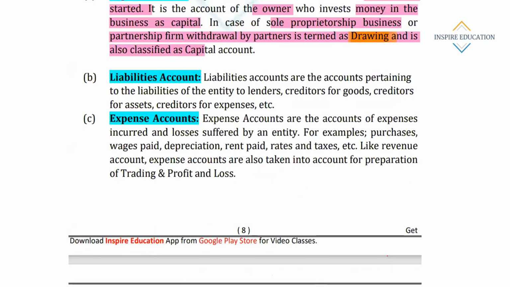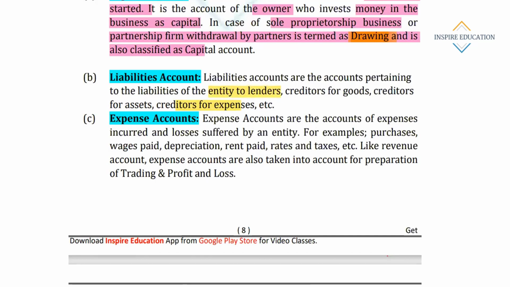After that, liabilities. Liabilities accounts are the accounts pertaining to the liabilities of the entity to the lenders, creditors, goods creditors, creditors for assets, creditors for expenses, like this. Liabilities are the accounts pertaining to the liabilities of the entity.